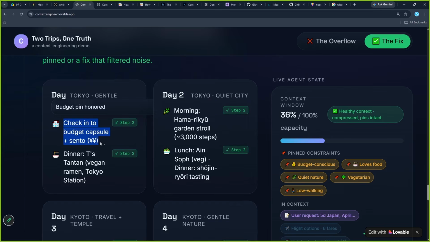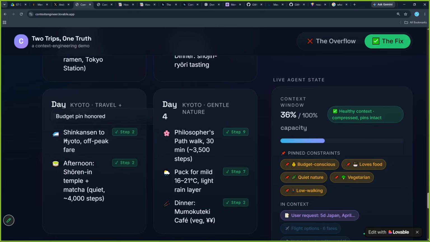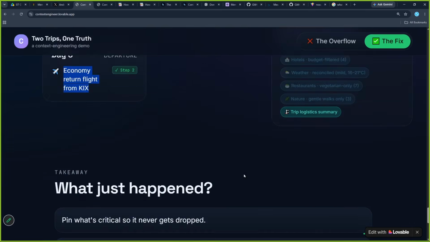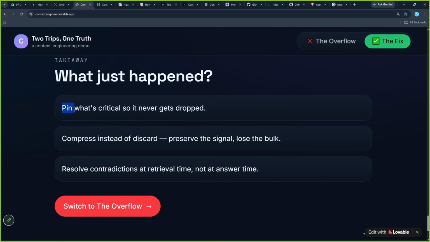Properly check in at a budget capsule. Morning rides, lunch, dinner at vegan ramen in Tokyo, right? Kyoto travel plus temple, so quiet nature, Philosopher's Path walk, pack for mild light rain, layers, etc. Dinner at some cafe, and economy return flight. So what just happened? Because of that pin, what was critical was never dropped. Compressed instead of discard. Preserve the signal, lose the bulk. And resolve contradictions at retrieval time, not at answer time.